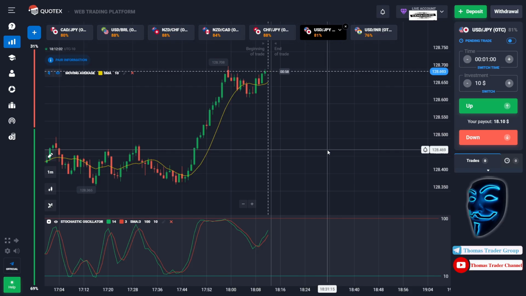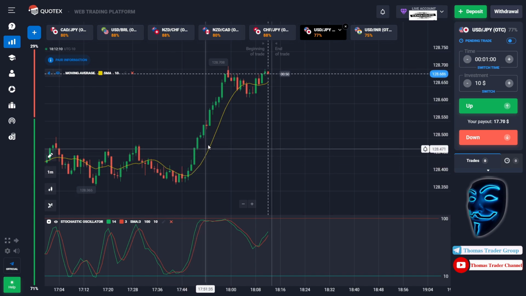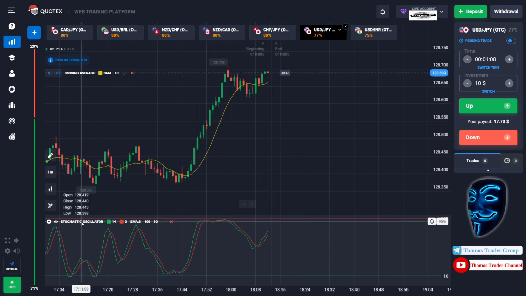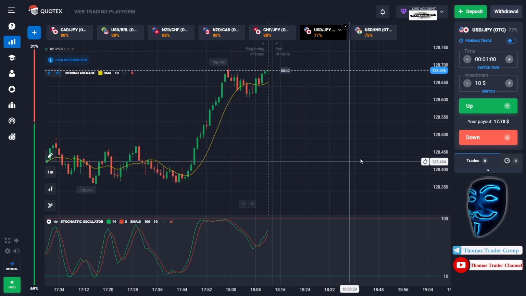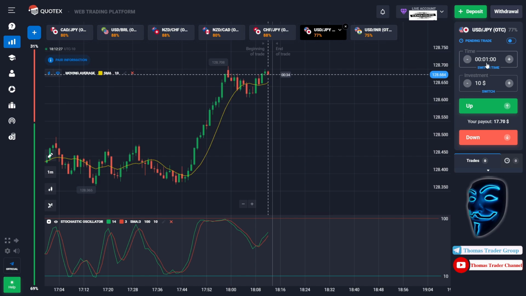Let's start our trading session for today. Today we are using two indicators. The first one is moving average, which is the yellow line over here. And the second indicator is stochastic oscillator. And today we are going to start with $10 investment, and let's see if we can turn it into $100,000. And we will use 1 minute time frame to open the position.